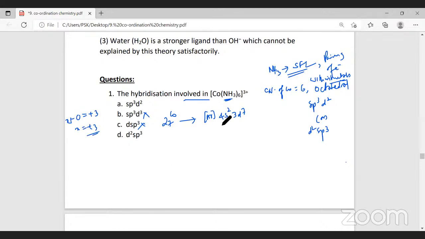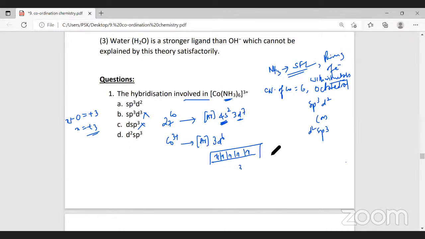When the oxidation number of cobalt is +3, the 4s2 two electrons will be removed and 1 electron from 3d. Both electrons from 4s, because the outermost orbit is the 4th orbit. So 2 electrons from 4s and 1 electron from 3d will be removed. What will be the electronic configuration of cobalt 3+? It will be argon and 3d6. Now, d orbitals, 5 orbitals we have, 1, 2, 3, 4, 5, and 6 electrons. To create 2 vacant orbitals.